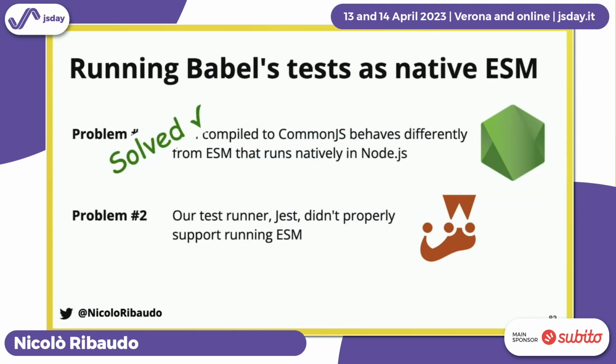So we solved this first problem, and now our manually written ESM could either run as ESM, or we could compile that to CommonJS. It would still work in both cases.